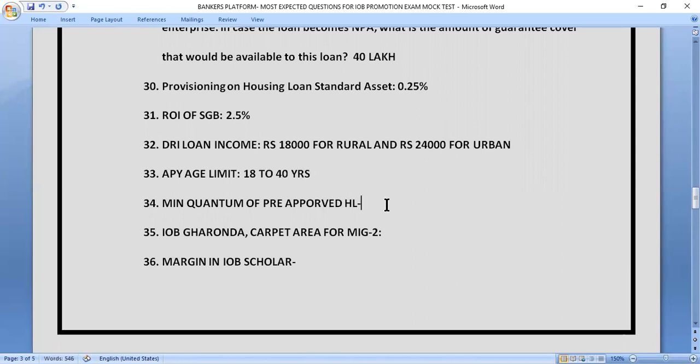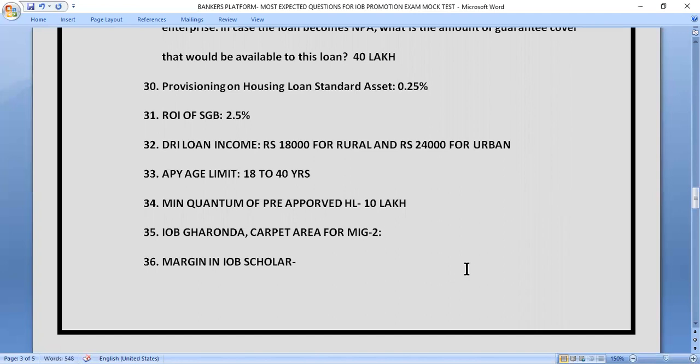Our next question is, friends, what is the minimum quantum of pre-approved housing loan? Like if somebody has come to you and is asking for pre-approved housing loan, what is the minimum quantum? What is the minimum amount for which we can give this pre-approved housing loan? So that is 10 lakh rupees. So we can give minimum 10 lakh rupees for pre-approved housing loan.